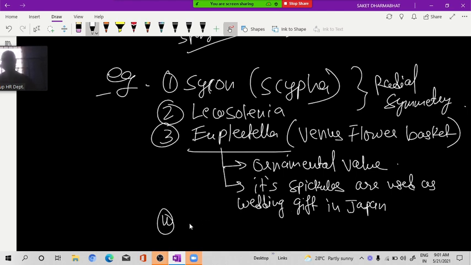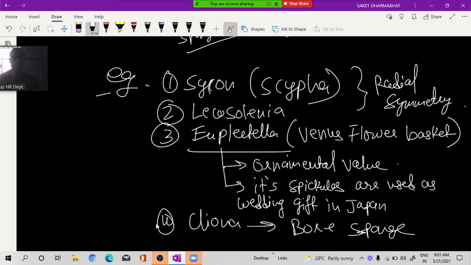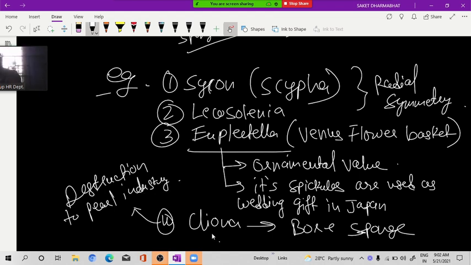Now, next is what? Cliona. Cliona is bore sponge. It gives very high trouble to the pearl industry. It creates holes in the pearl. Okay. Destruction or loss to what? Pearl industry. Because they are boring, that's why it is called bore sponge.